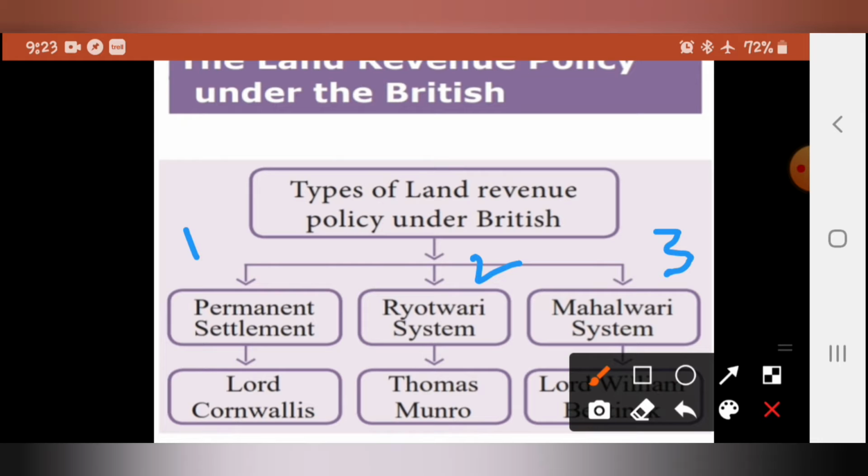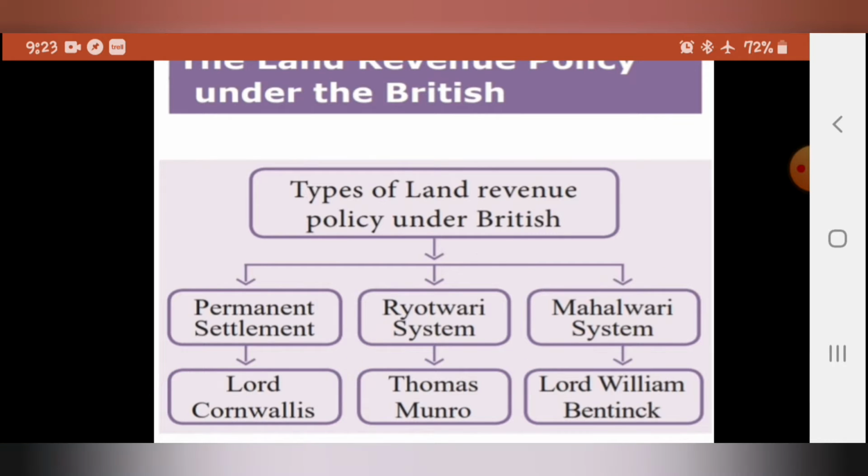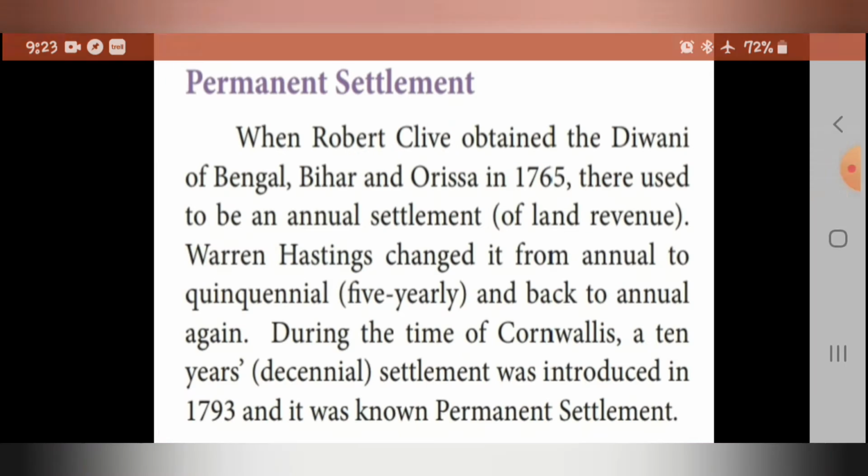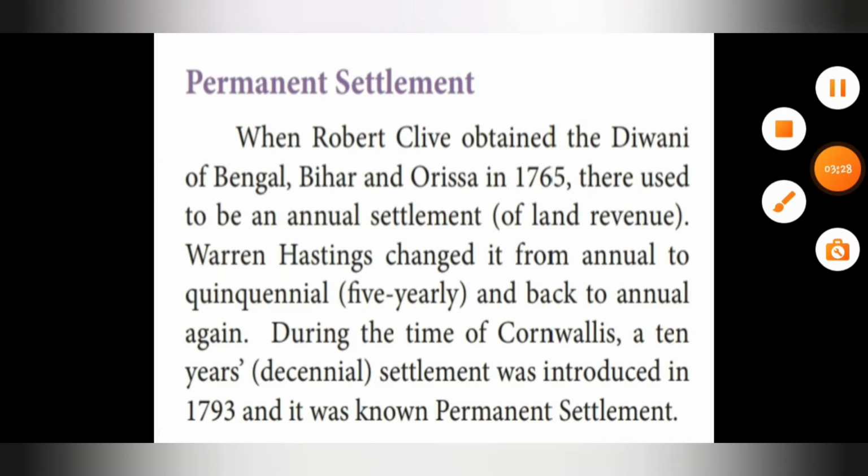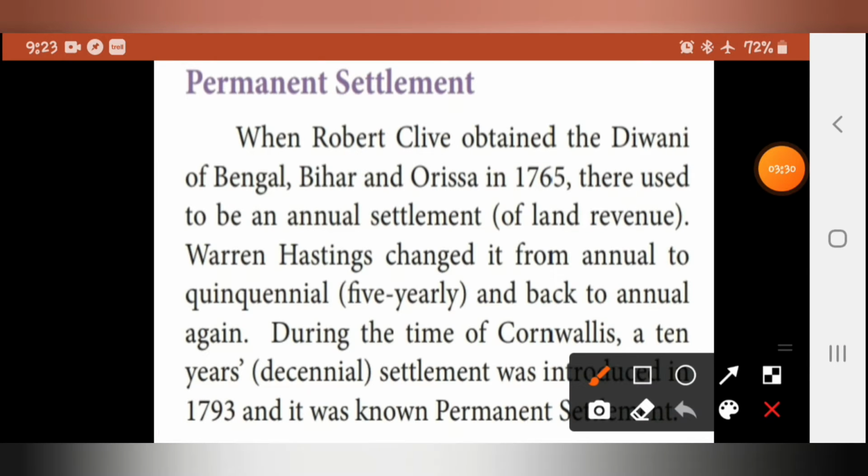Permanent settlement was introduced by Lord Cornwallis, Roytwari system was introduced by Thomas Munro, and Mahalwari system was introduced by Lord William Bentinck. Now we'll see what is permanent settlement.